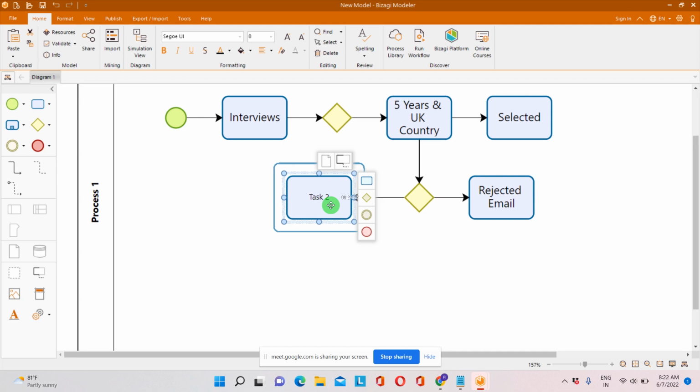Okay, so in this way, just now you have seen how to create a workflow rule, right? So can you please guide me how can I do this task?